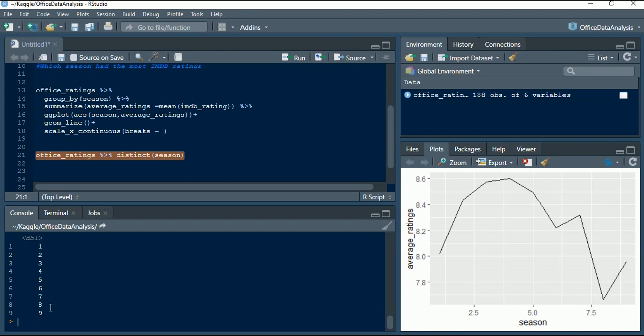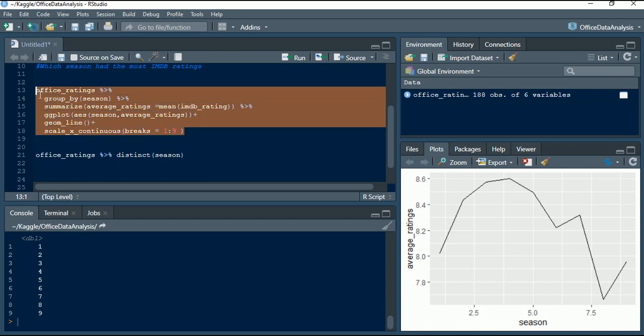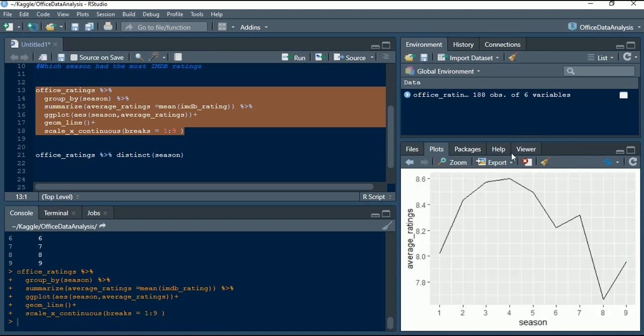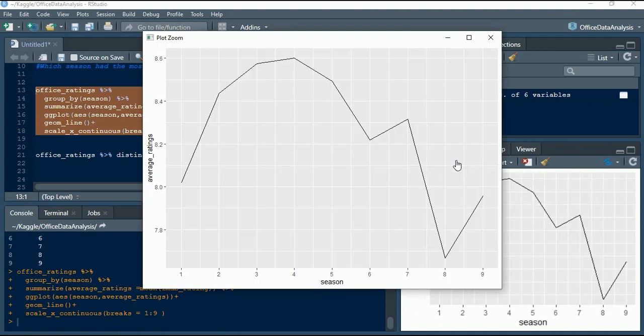As you can see, there are 9 distinct seasons. That's nice. So let's go for 1 to 9 here, and I shall run this. Now we can see clearly that we have seasons 1 to 9.